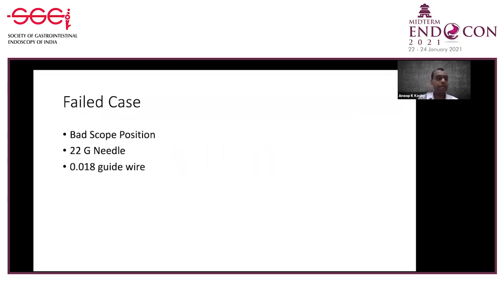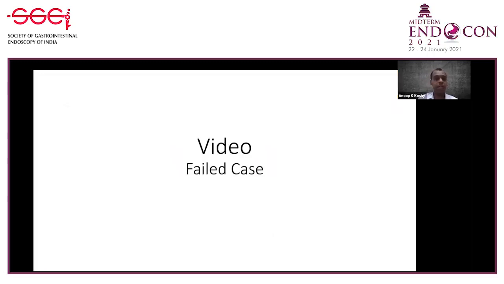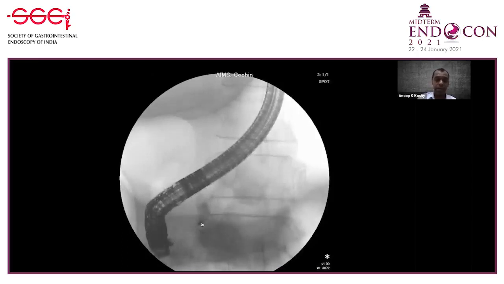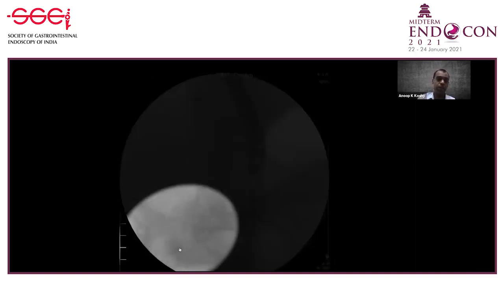Next case, you can see a bad scope position, 22 gauge needle and 0.018 inch guide wire. This again is a case of PD leak, but here we could cannulate the PD with the ERCP cannula. We injected contrast. You can see the leak happening here, but we could not opacify the duct in the body and tail. So we just did a sphincterotomy and put a stent here.